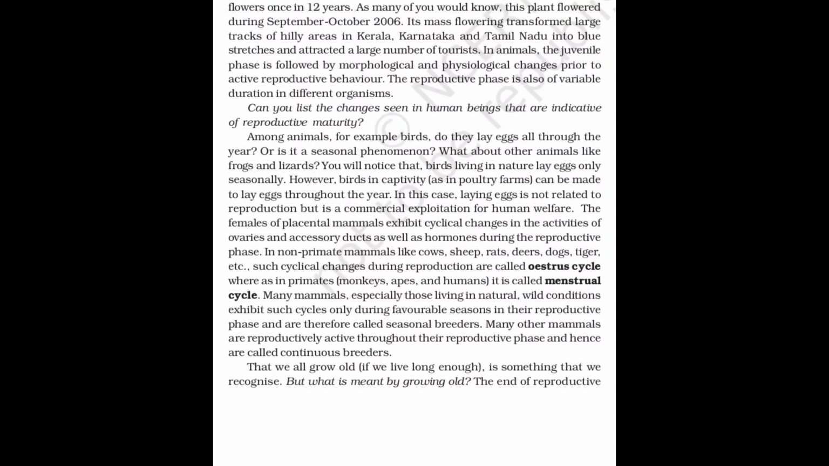So the oestrus cycle is the cycle of seasonal activity of the female or heat period, and only during that period the animal can reproduce. But in case of primates including human, this type of seasonal period does not occur. They can reproduce at all times, and the females of primates exhibit some cyclical uterine changes, and it is called menstrual cycle.